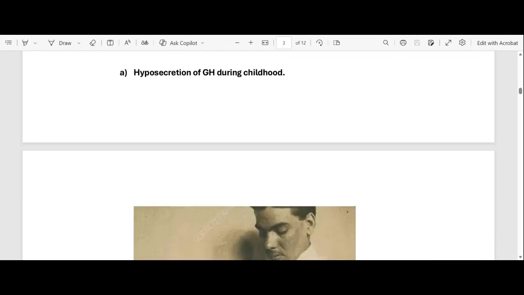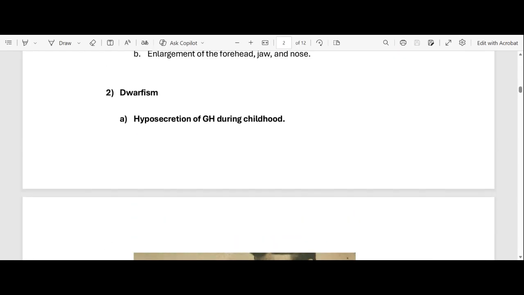Okay, let's go to the second disorder. The second disorder is dwarfism. Dwarfism is caused by the hyposecretion of the growth hormone during childhood. Remember, this one is when you have less growth hormone in your body during childhood.